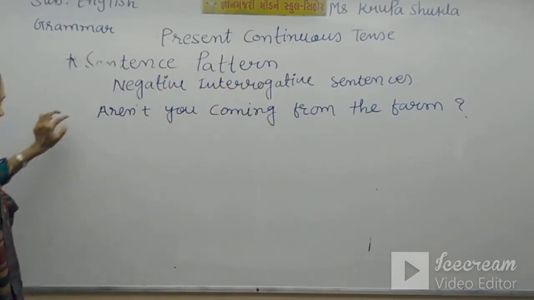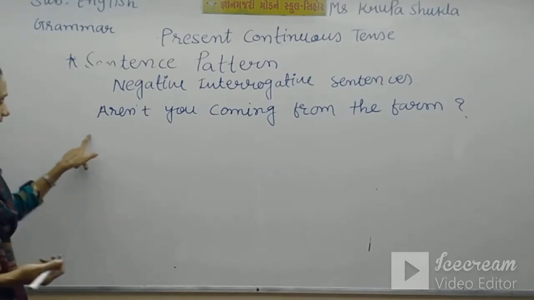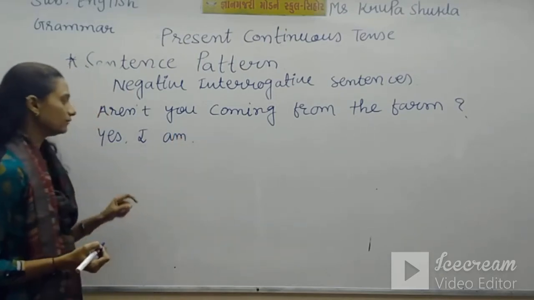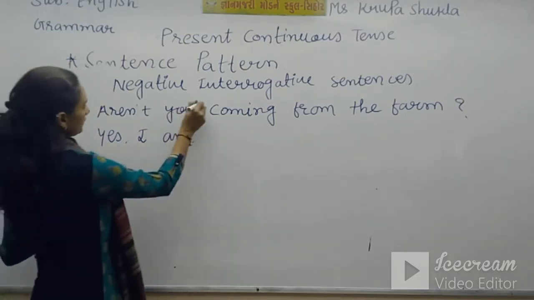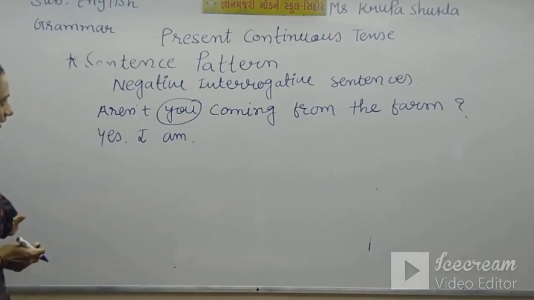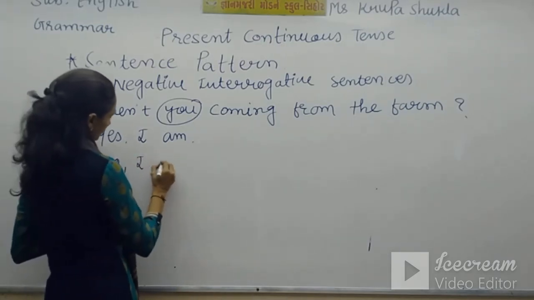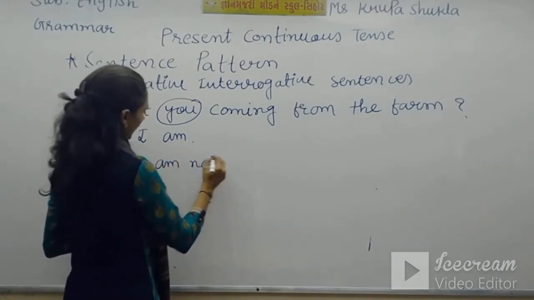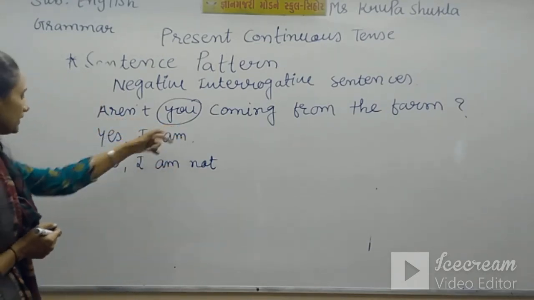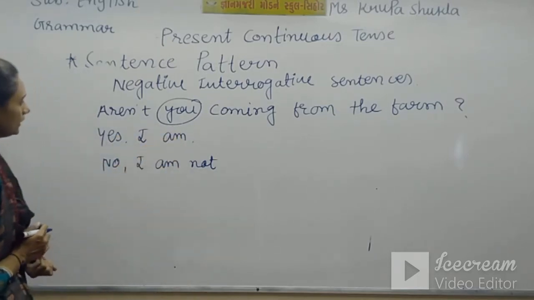So here again we use, aren't you coming from the farm? And if you are coming, then yes, I am. Now why do we use I here? Because here we have used you, and when you have you and we in the question, at that time your answer must be with I. And if you have no, then no, I'm not. And don't use are with I. Here we have I because we have you, but here we have I, that's why don't use are here. Here with I only am is there.